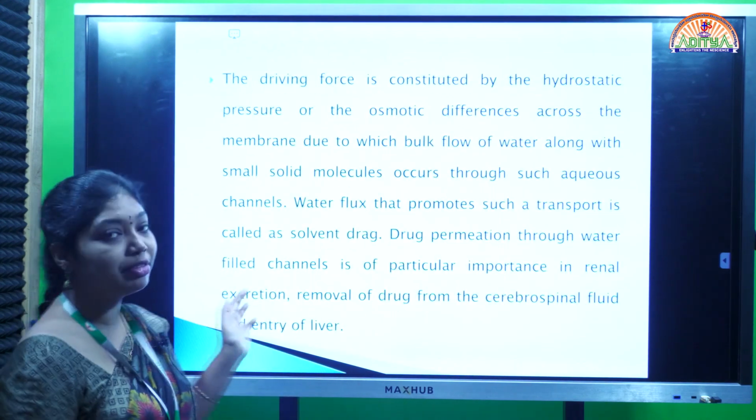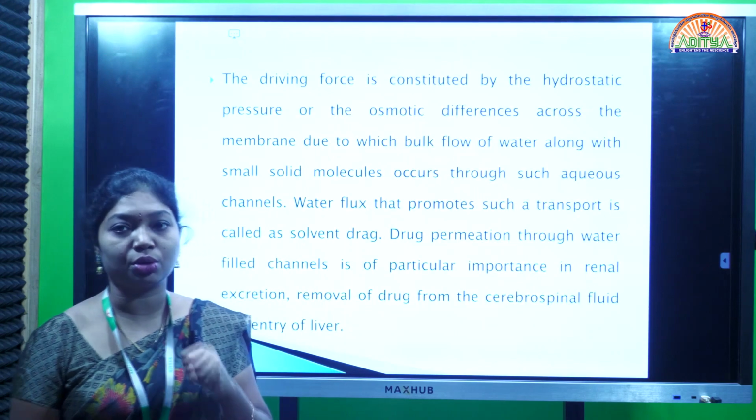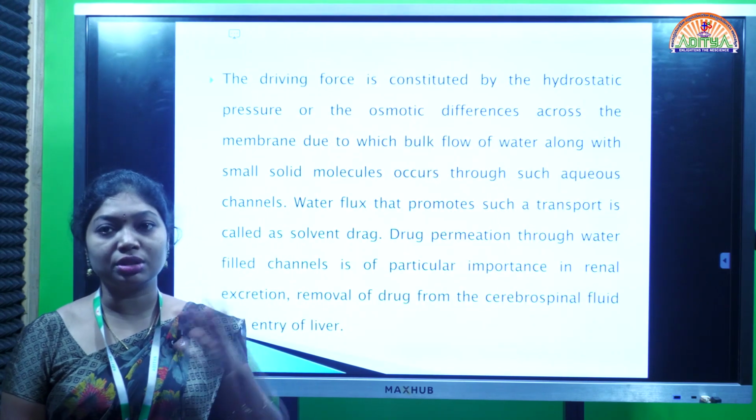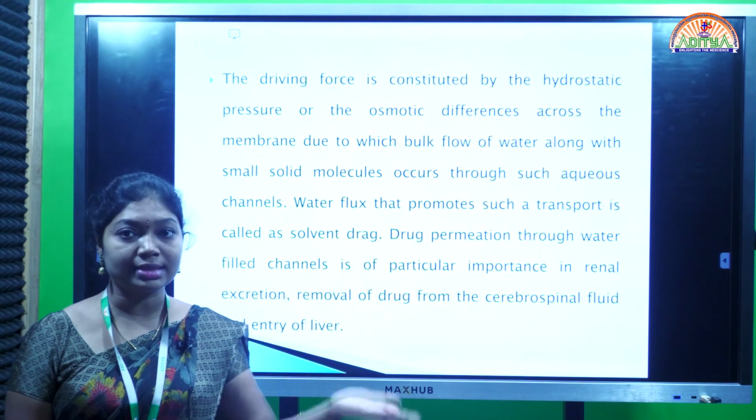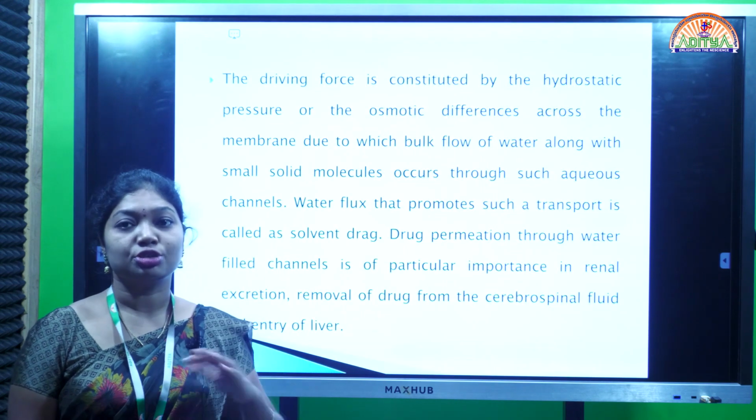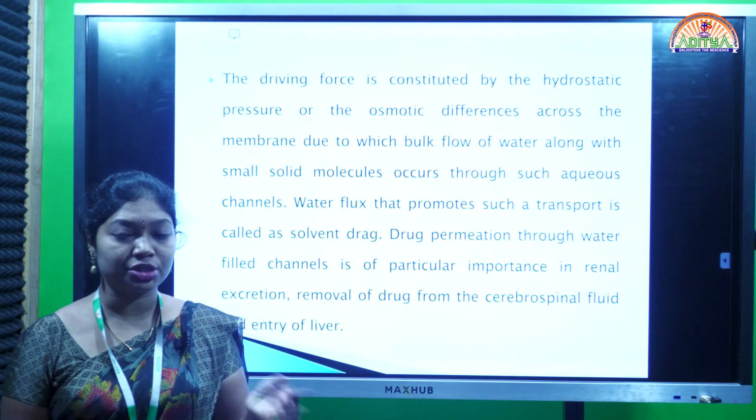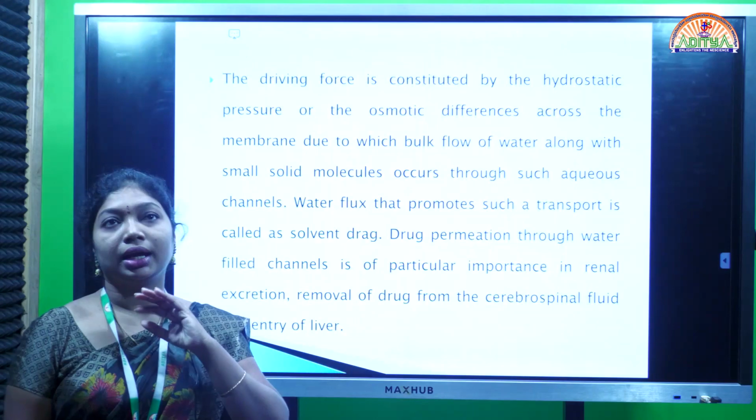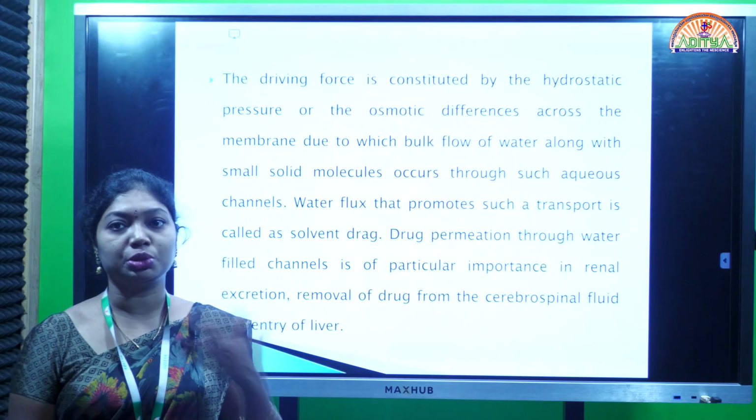Here the driving force is hydrostatic pressure or osmotic pressure. It depends on the difference between the inside and the outside of the membrane. So there is a difference in osmotic pressure, and we are equalizing the osmotic pressure on the two sides.